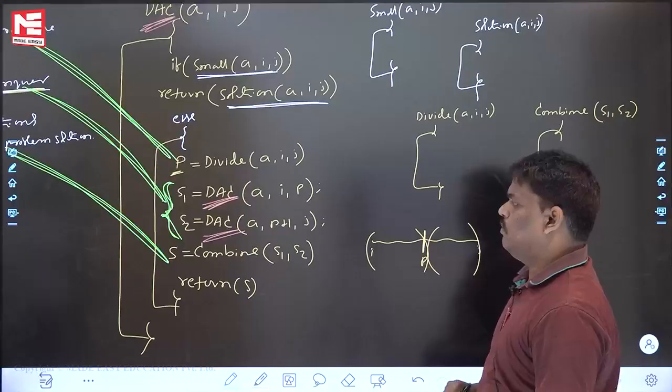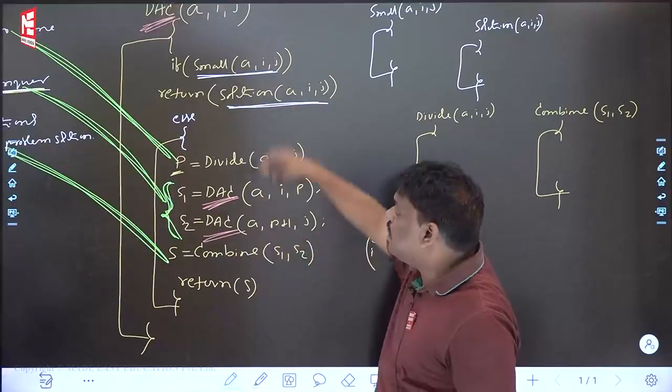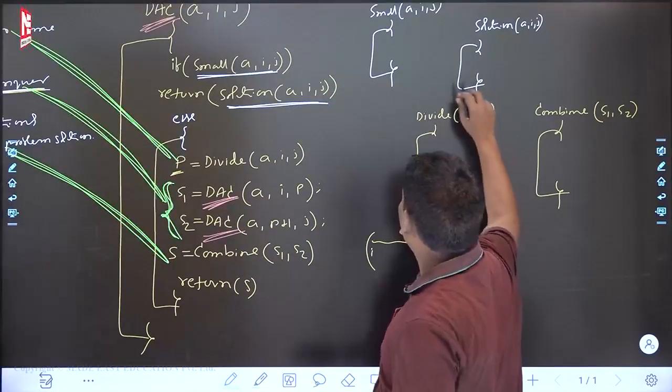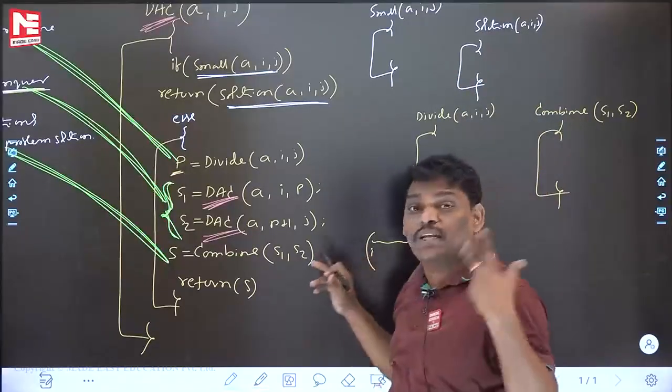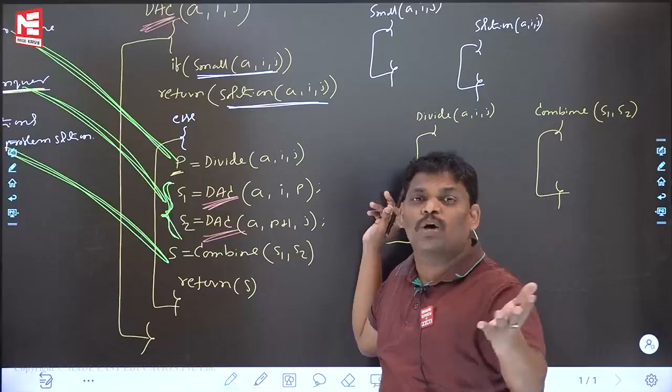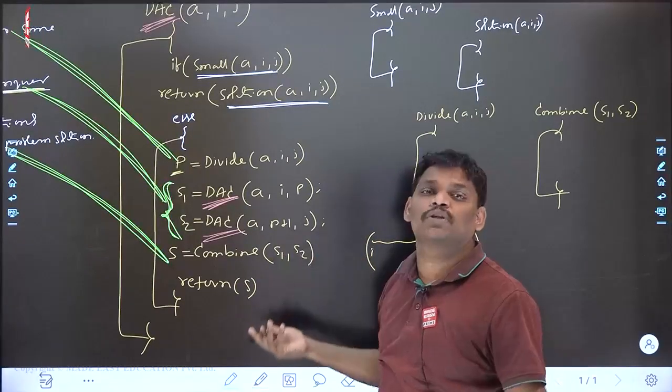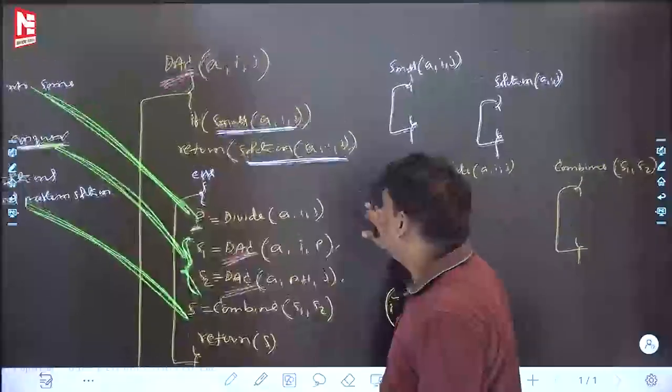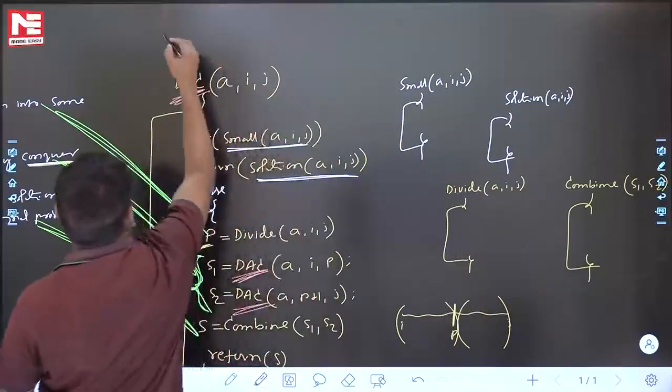Please be careful. Next, in this particular algorithm, the major functions are 4. The code of those 4 functions is not written. What is the reason? The reason is that from problem to problem, these functions' code will keep on changing. That is the reason for this algorithm's name, and that is the reason I am writing the name also.